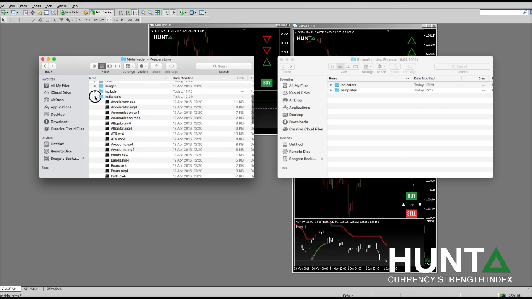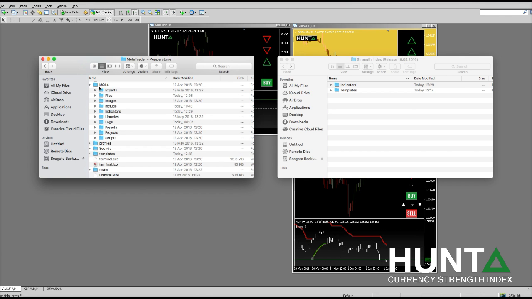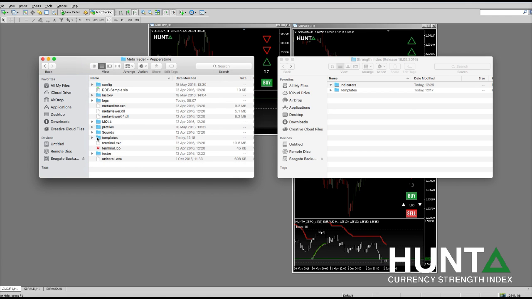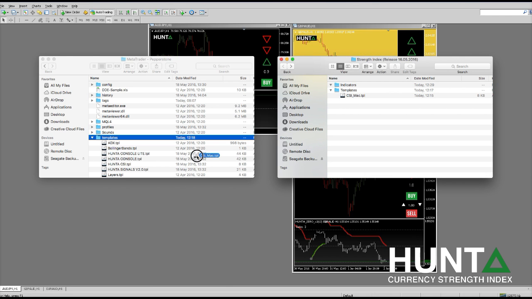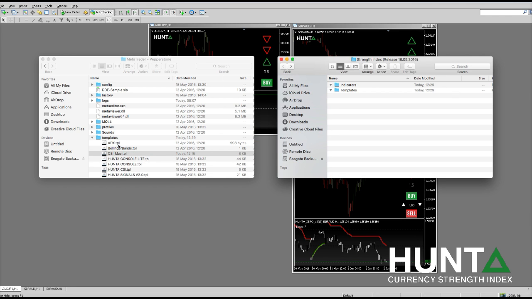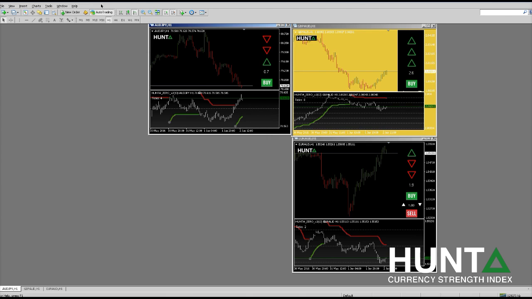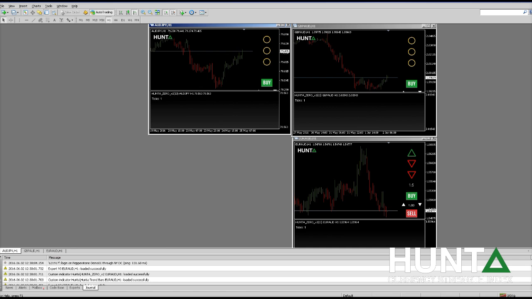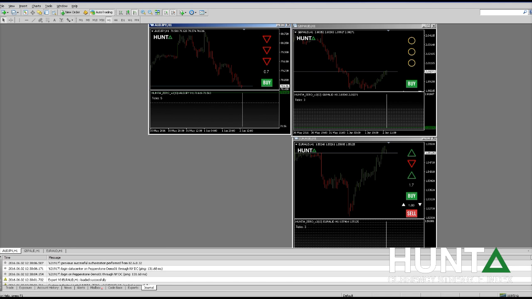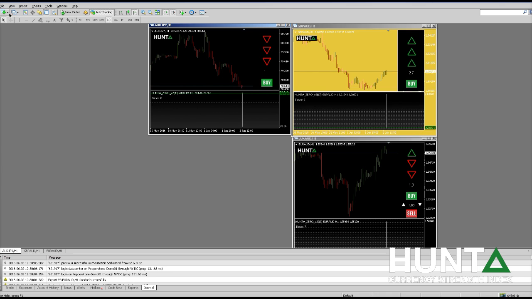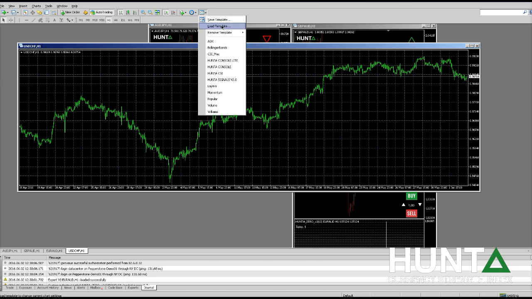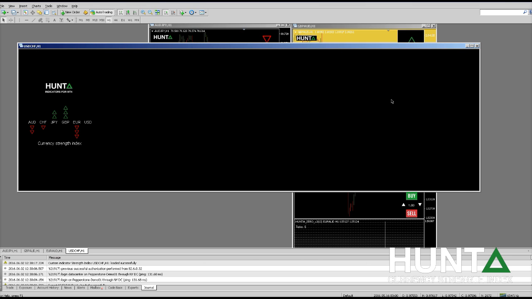Now go back up to tree, to templates, go to templates folder in Hunta, and again simply drag and drop. Then simply restart MT4. And now you can simply open any chart, go to templates, Hunta CSI, and there we go.